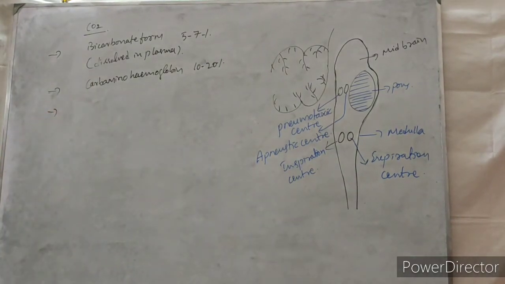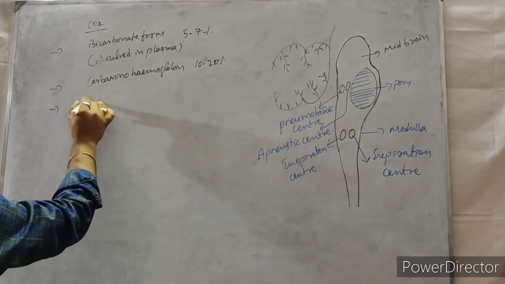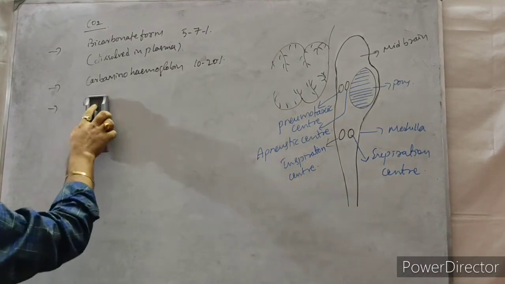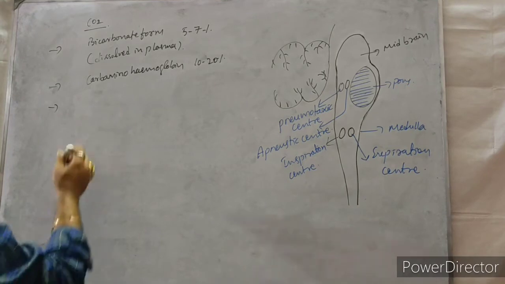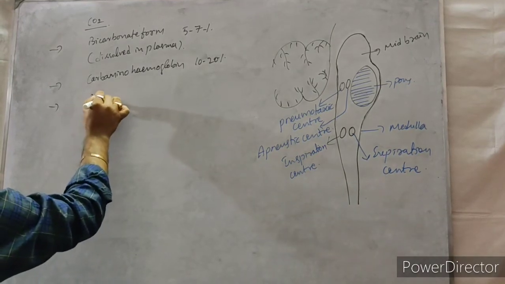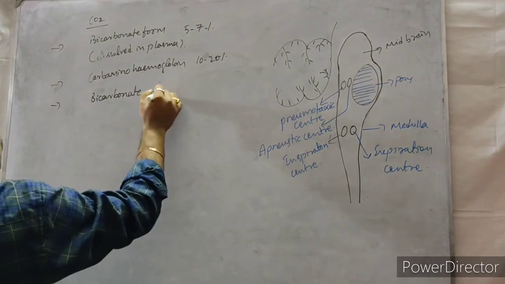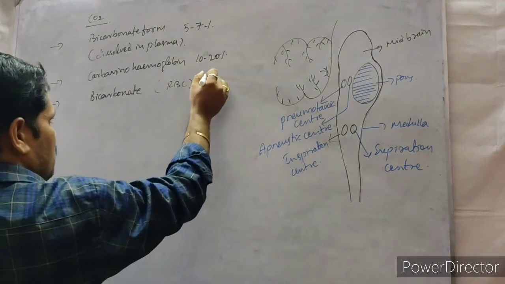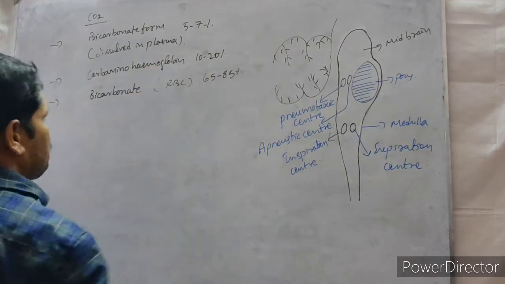The last one is bicarbonate, with the help of RBC. In this way, 65 to 85% is transported.